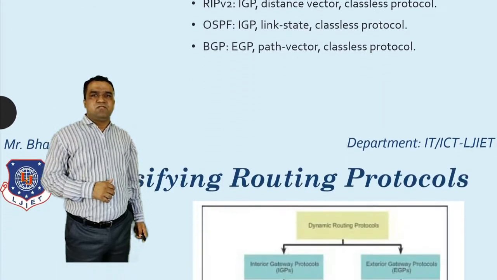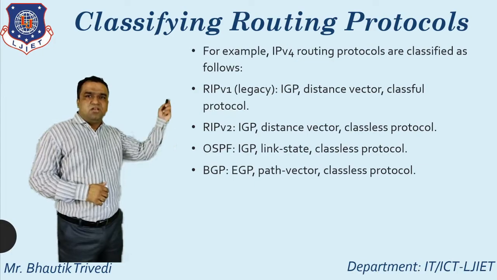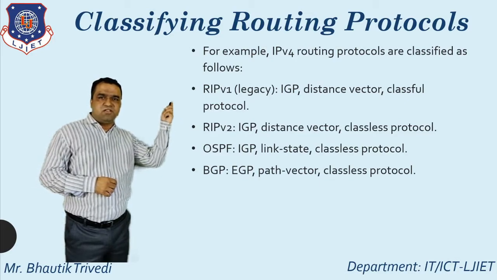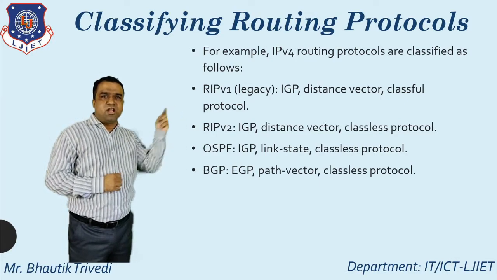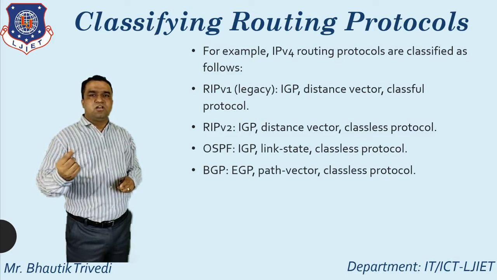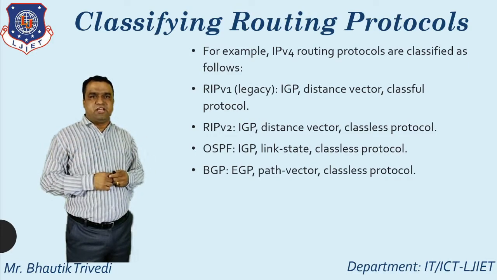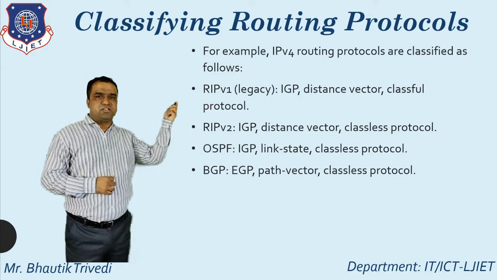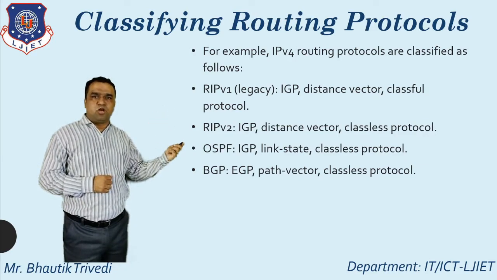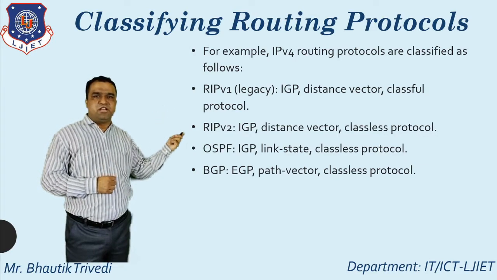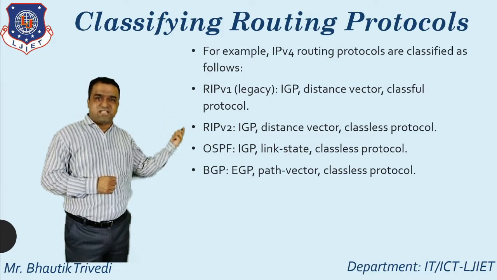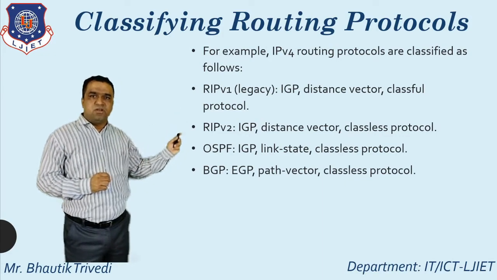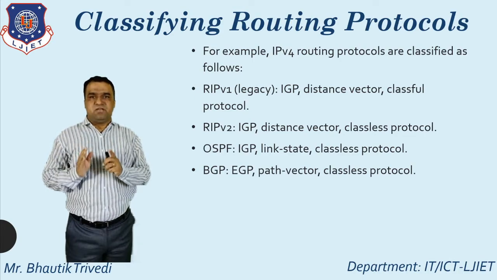So here you just see the first one. For example, if you talk about an IPv4 routing protocol, here is one example: RIP version 1. Which particular category does RIP version 1 support? That is IGP, and all of you know the meaning of IGP: interior gateway protocol, distance vector, classful protocol. RIP version 2 is an interior gateway protocol, distance vector protocol plus classless protocol. So version 1 and version 2 differ in one thing: classful versus classless, according to the behavior.